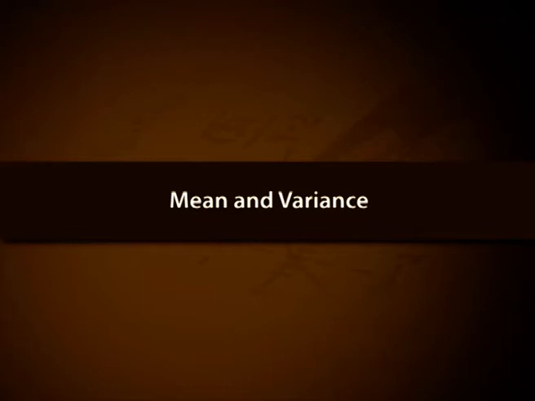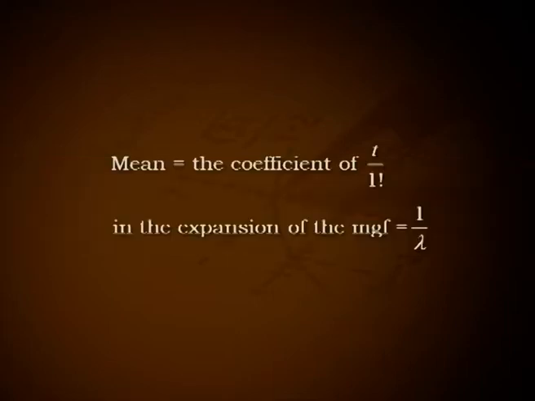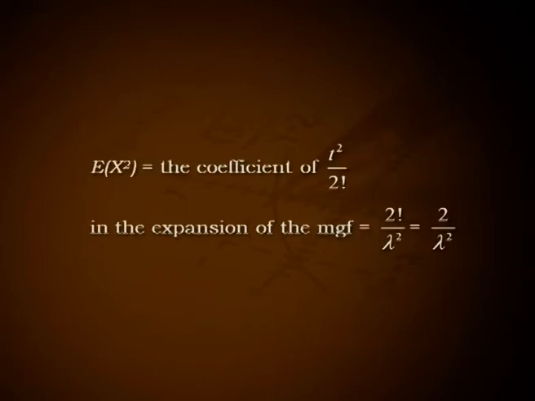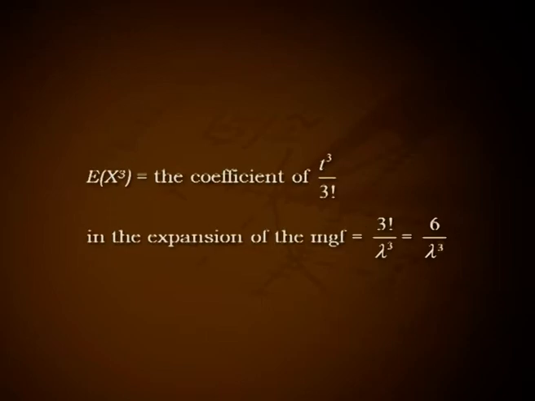Mean and variance. Mean equal to the coefficient of t by 1 factorial in the expansion of MGF, that is equal to 1 by lambda. Expectation of X square equal to the coefficient of t square by 2 factorial in the expansion of the MGF, that is equal to 2 factorial by lambda square, that is 2 by lambda square. Expectation of X cube equal to the coefficient of t cube by 3 factorial in the expansion of MGF, that is equal to 3 factorial by lambda cube, that is equal to 6 by lambda cube.